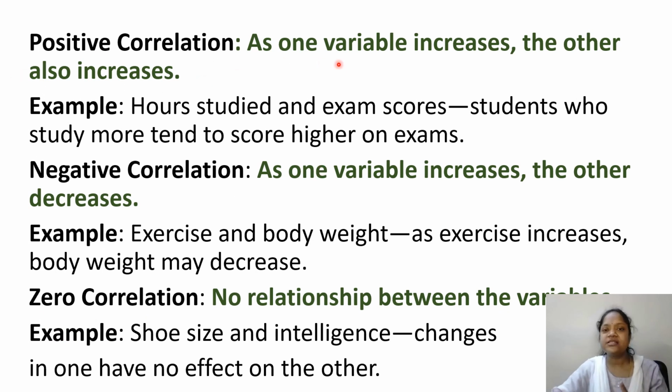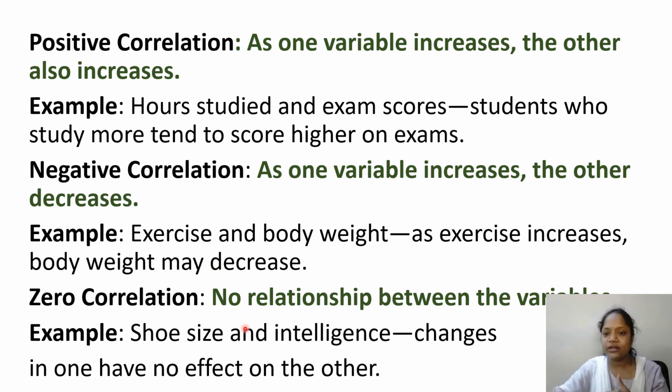So positive correlation: as one variable increases, the other also increases. That is positive. We have two variables, independent variable and dependent variable. For example, hours studied and exam score. Students who study more tend to score higher on exams. So both are increasing. That's positive correlation. Negative correlation: as one variable increases, the other decreases. Exercise and body weight. As exercise increases, weight may decrease.